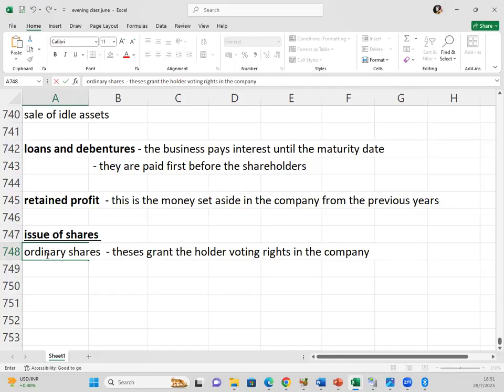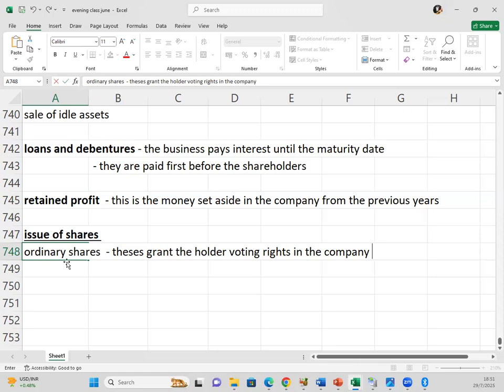It means if you buy ordinary shares, you are actually part of the management. You also vote because the shareholders of the company, by the way, are not the ones that run the company. The company is left for directors to run, but annually the shareholders sit at the AGM where they make decisions regarding the future of the company.